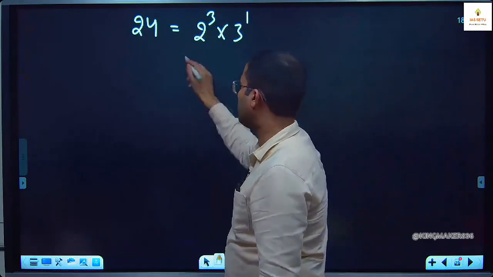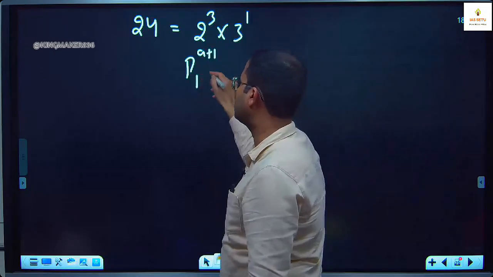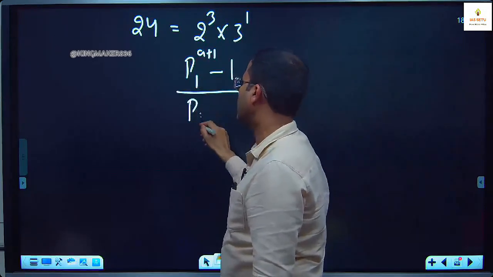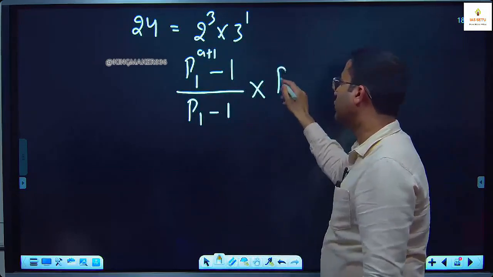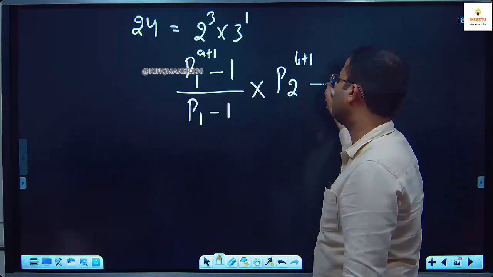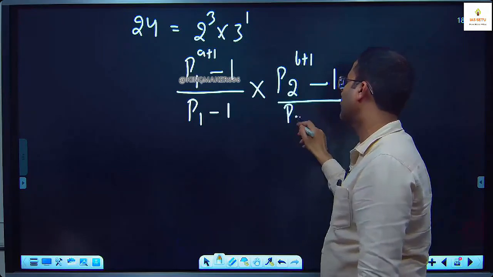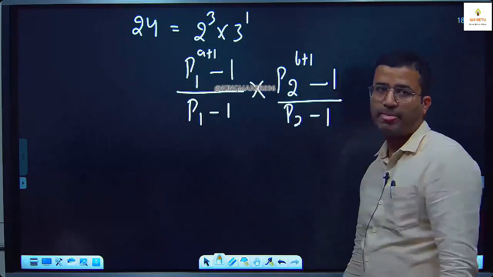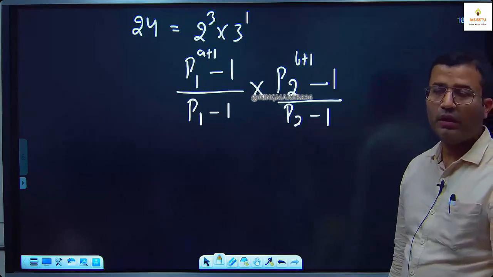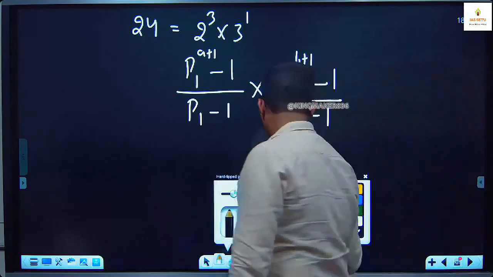I'll write the formula: (P1 to the power A plus 1 minus 1 upon P1 minus 1) into (P2 to the power B plus 1 minus 1 upon P2 minus 1).